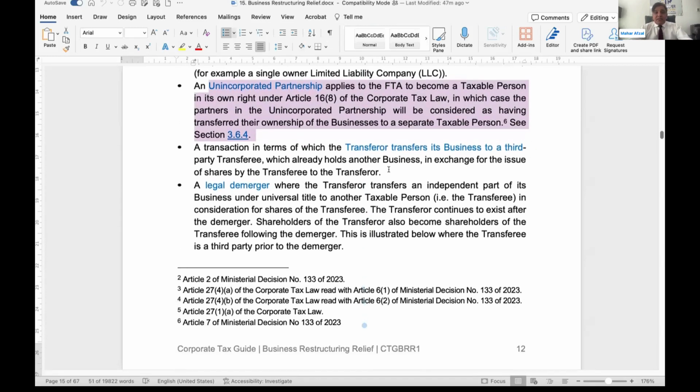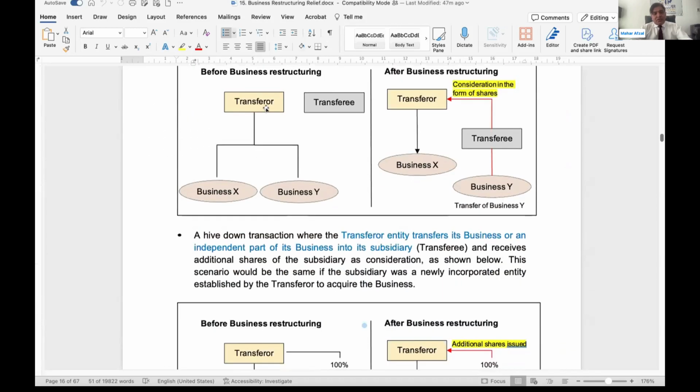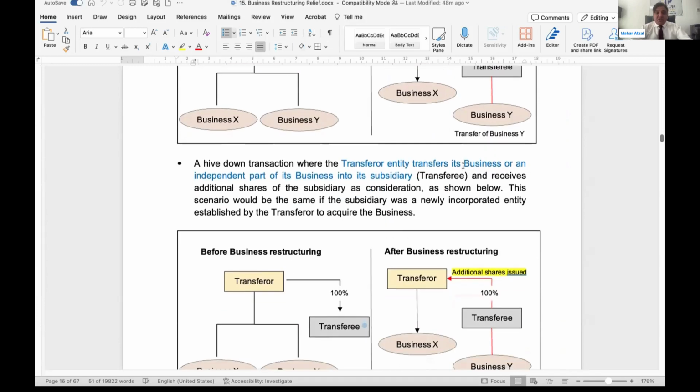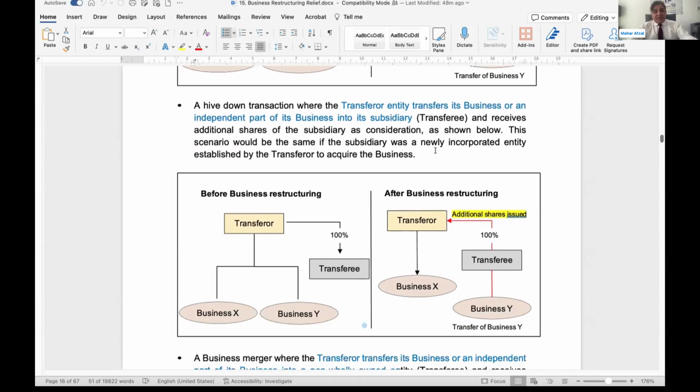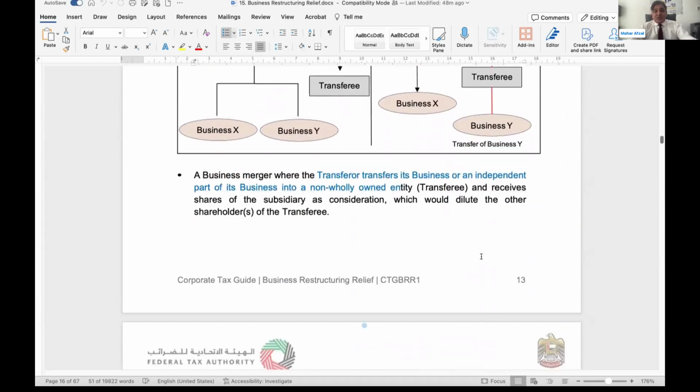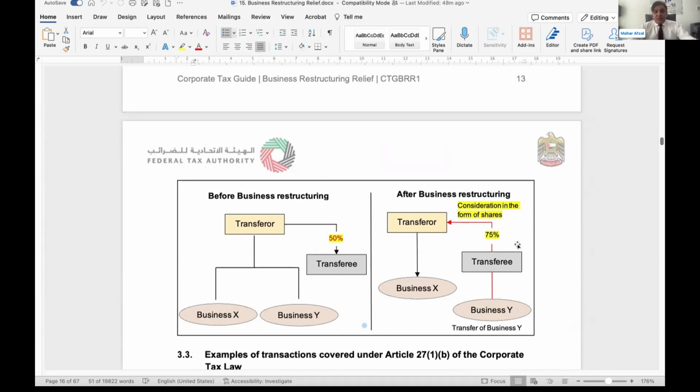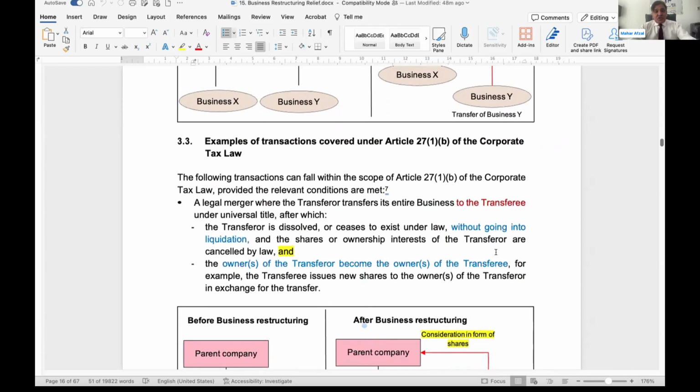Transaction in the form of transfer of entire business to another third party, legal merger. Here you can see the transferor was there, business X, business Y. The transferor has transferred business Y to this transferee, then got consideration in the form of shares. Yes, they can enjoy the business restructuring relief, subject to all other conditions being satisfied. In the same way, the transferor has transferred its own business to a transferee, a 100% owned subsidiary, and got additional shares from the transferee. Yes, they can enjoy the relief. Here the subsidiary holding 50% is, after the transfer, holding 75%. If all other conditions are satisfied, the transfer can enjoy the business restructuring relief.